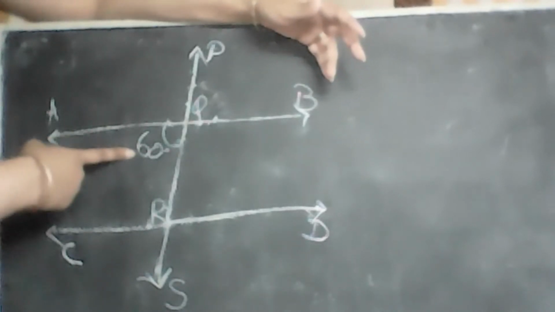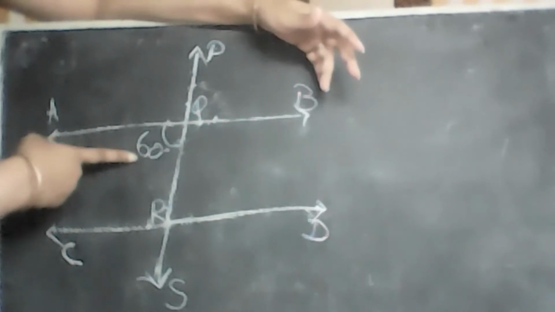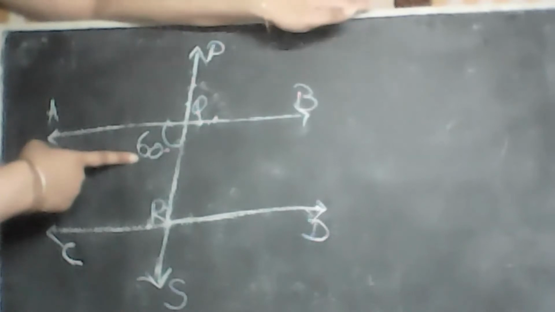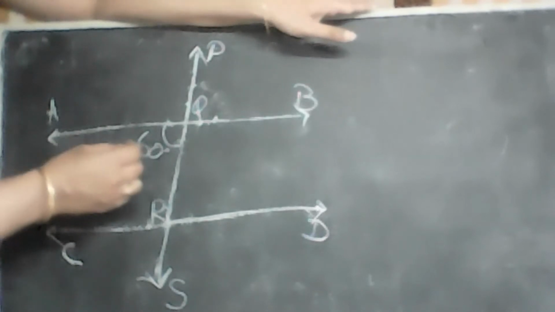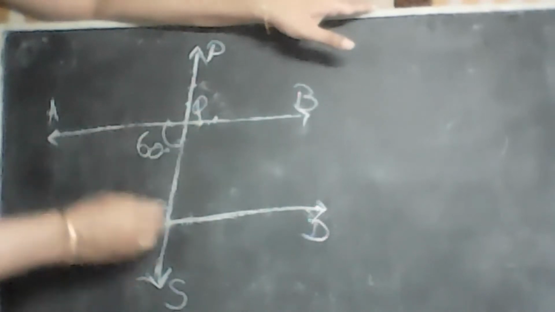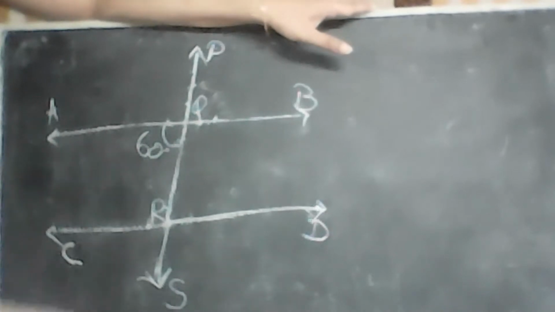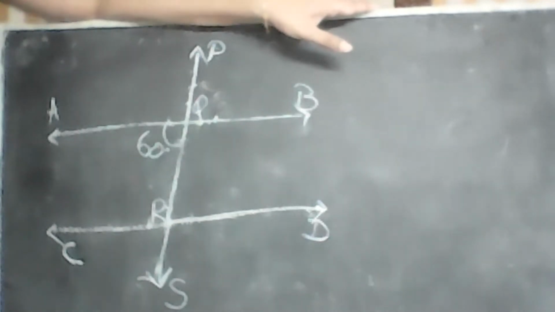If this is 60 degrees, can you help me find the corresponding angle to this one? Okay, wait. Angle AQR is 60. Help me find the corresponding angle to this one. Yes, I'm thinking.